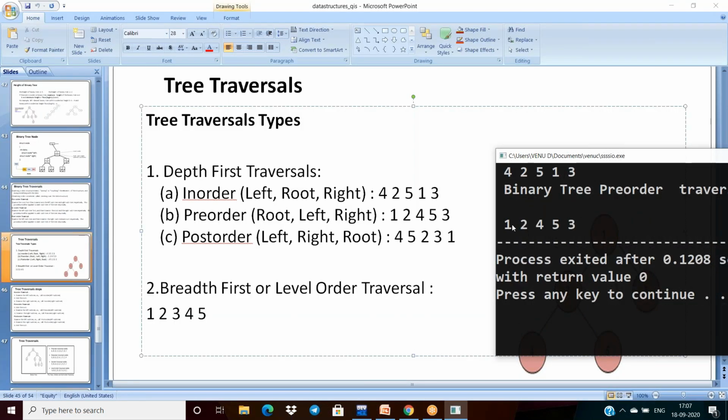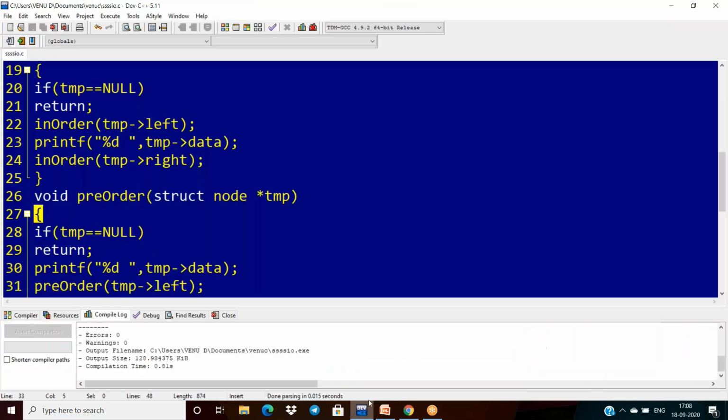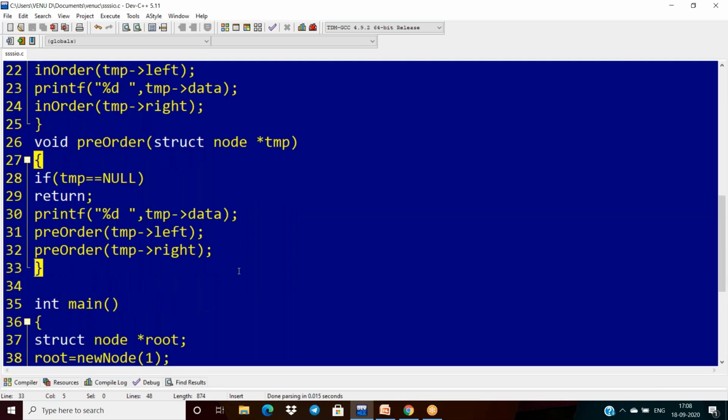So 1 2 4 5 3 is correct. Pre-order is 1 2 4 5 3. And similarly take the next one. What next? In order, pre-order is over. Next, post order. Take the post order.